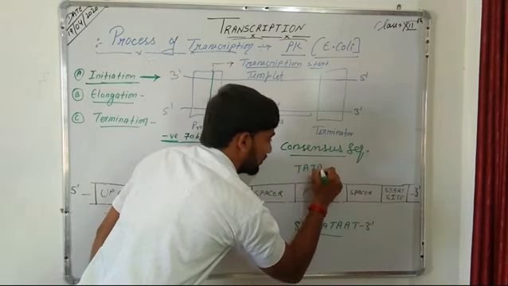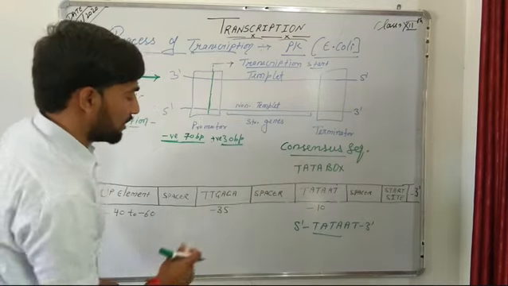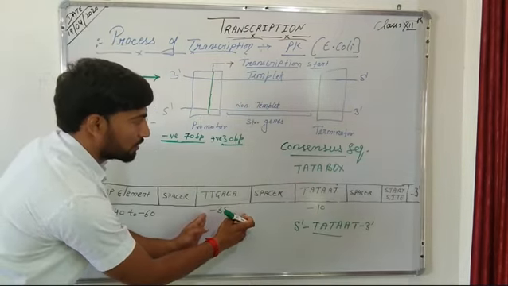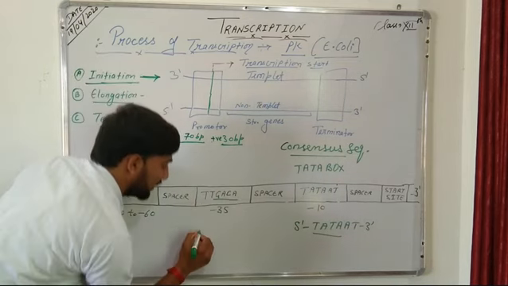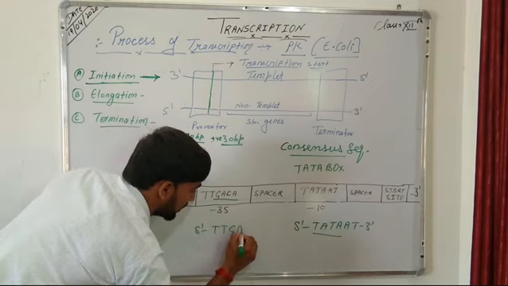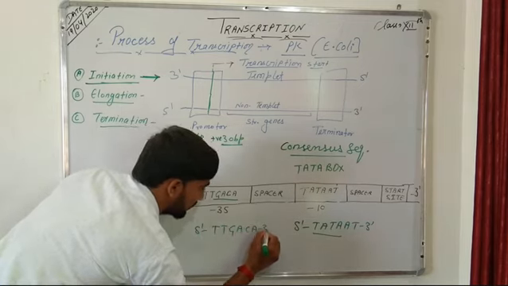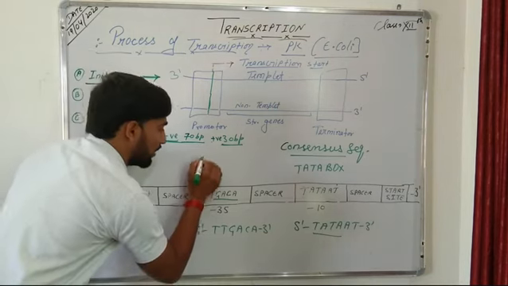Another such sequence is present at the minus 35 position. This is known as the TTGACA box, from 5 prime to 3 prime.